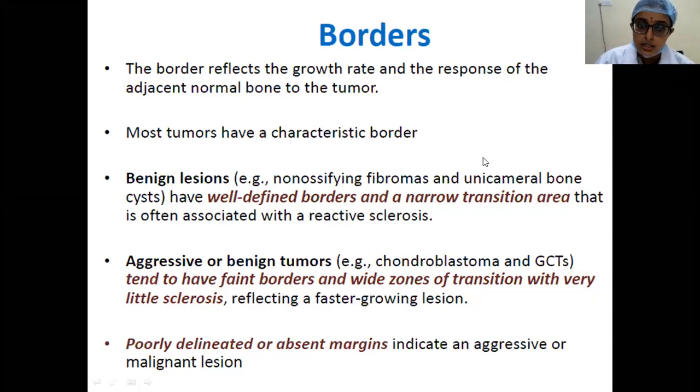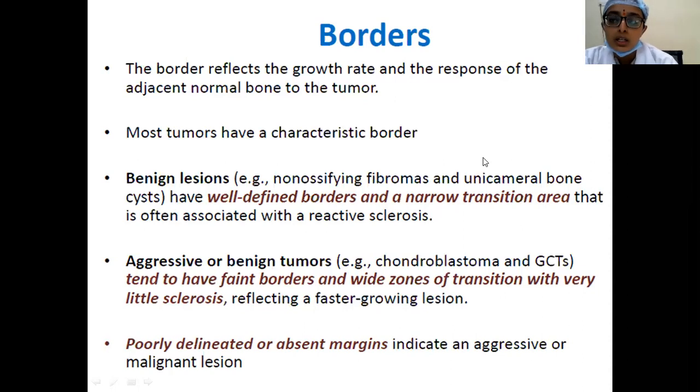This signifies that the tumor is a relatively fast growing lesion, whereas poorly delineated or almost absent margins indicate an aggressive or malignant lesion. So based on the border, you can make out if the tumor is an aggressive tumor or a not so active tumor.